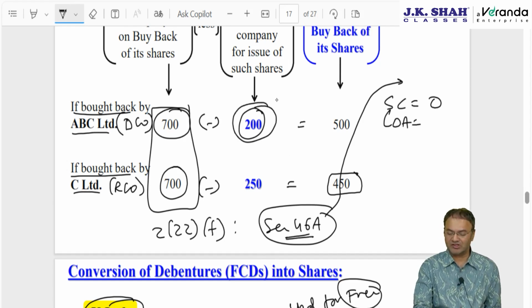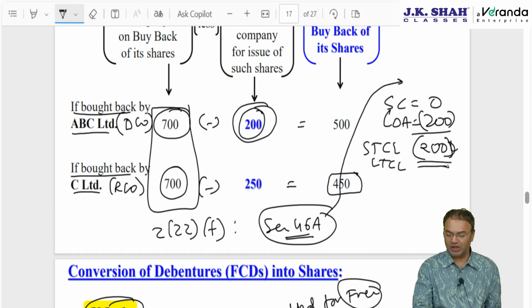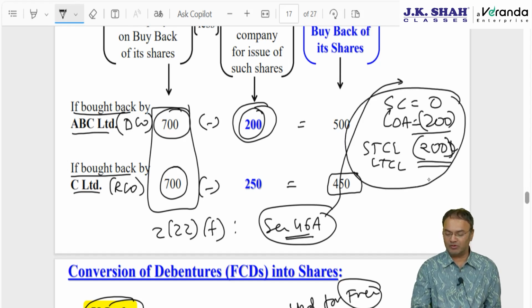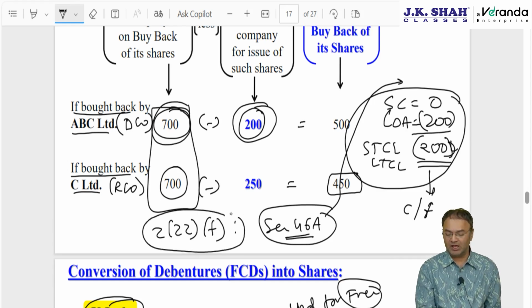The cost of acquisition is, let's say, 200 rupees, which will result, per share, in short term or long term capital loss, depending upon the period of holding and depending upon whether it is a private company or public company. 200 rupee per share will be the loss which the assessee can carry forward to the next year, and whatever is received from the company will entirely be deemed to be dividend, and dividend will be taxed as per slab rates.